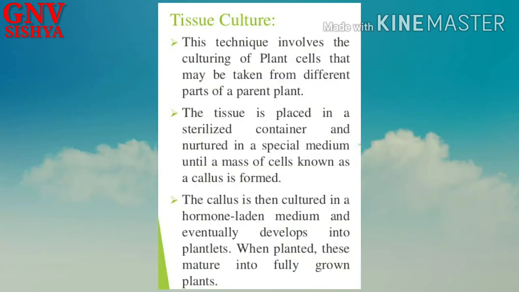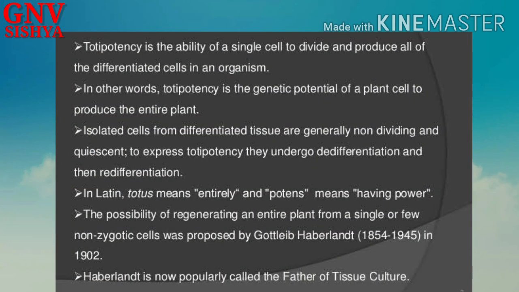The last type of vegetative propagation that we are going to see is tissue culture. So tissue culture involves the culturing of plant cells that may be taken from different parts of a parent plant, and this method is completely done in the laboratory. Okay, so tissue culture depends on a particular phenomenon called totipotency. The meaning of totipotency is the innate ability of any part of the plant to grow into a new plant. Okay, so the innate ability of any part of a plant to grow into a new plant is called totipotency, and that concept is exploited here by tissue culture.